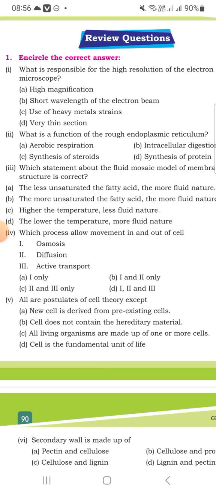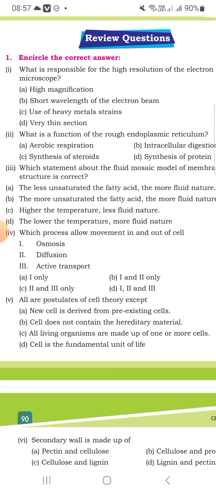Which statement about the fluid mosaic model of membrane structure is correct? Unsaturated fatty acids are more fluid. The more unsaturated the fatty acid, the more fluid the membrane. At higher temperature it is more fluid, and at lower temperature it is less fluid. Which process allows movement in and out of cells? Diffusion, active transport, I only, II only.